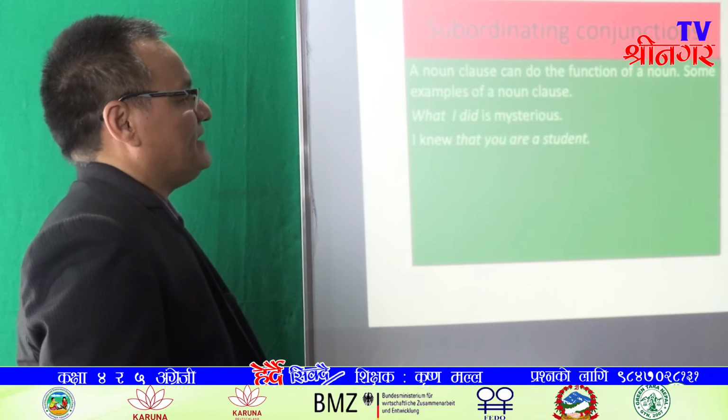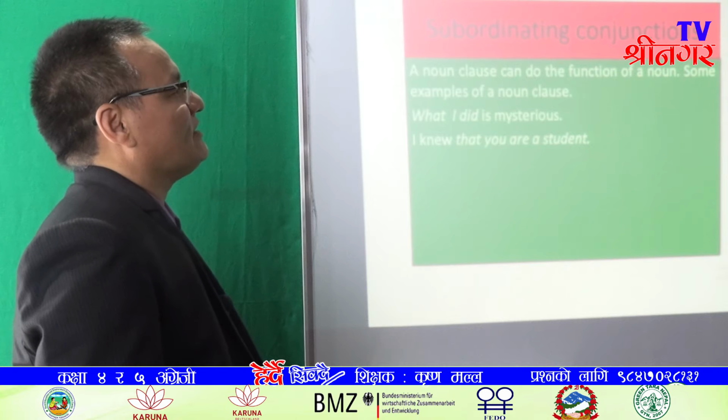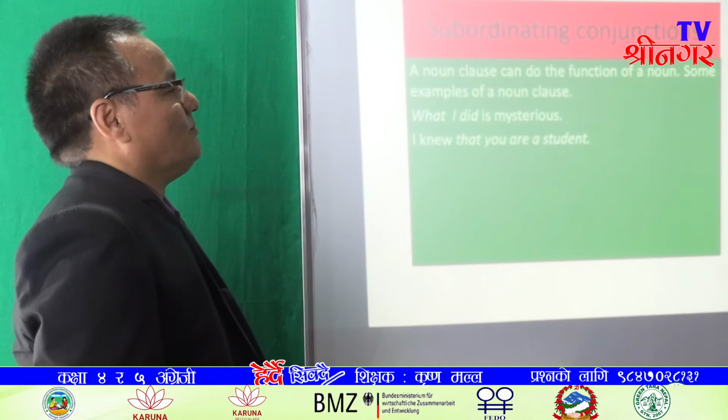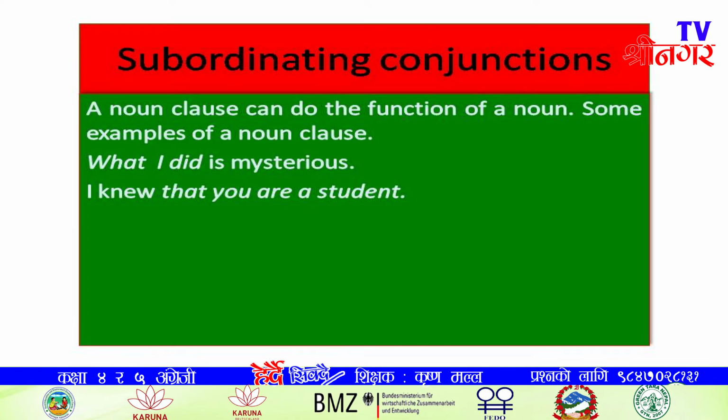What I did is mysterious. Here what I did is a noun clause. Why? Because it is the subject of the sentence. What I did is the subject, is mysterious is the predicate. So we can say that it is a noun clause because the clause has become the subject of a sentence.